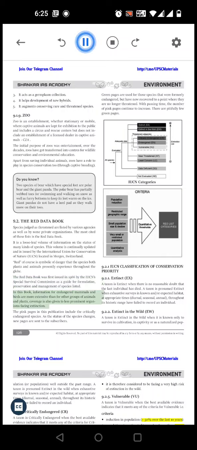In this book, information for endangered mammals and birds is more extensive than for other groups of animals and plants. Coverage is also given to less prominent organisms facing extinction. The pink pages in this publication include the critically endangered species. As the status of the species changes, new pages are sent to the subscribers.